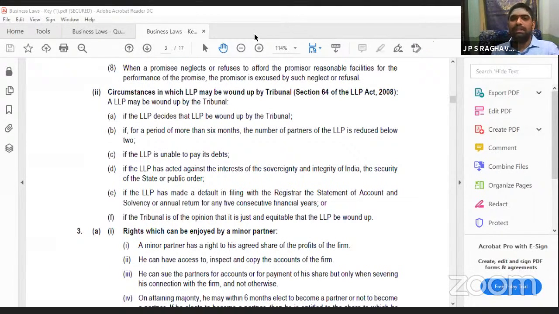Tribunal means what? For your understanding, treat it as a court. But for some purposes, a special tribunal is established. Like in the Companies Act, the National Company Law Tribunal is there. It will deal with those matters.